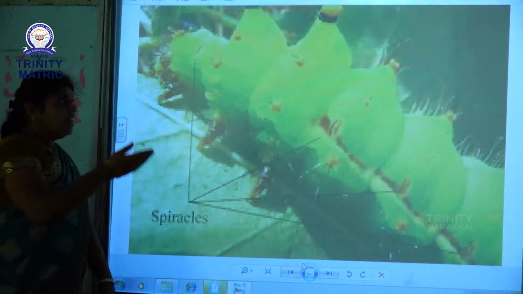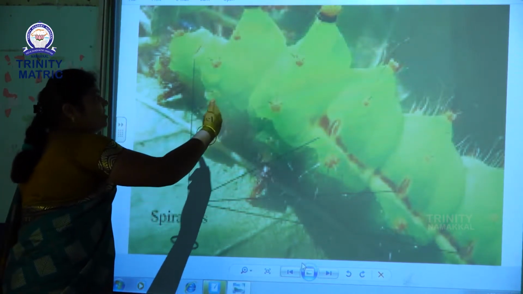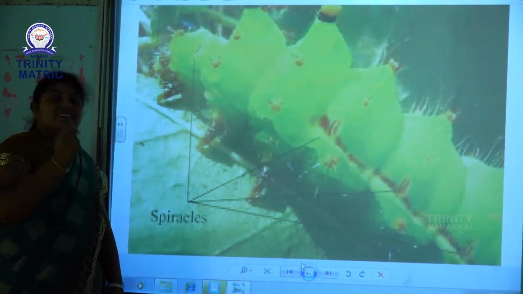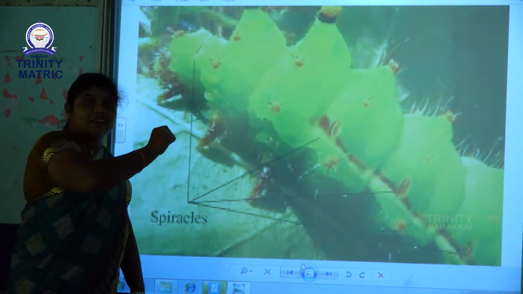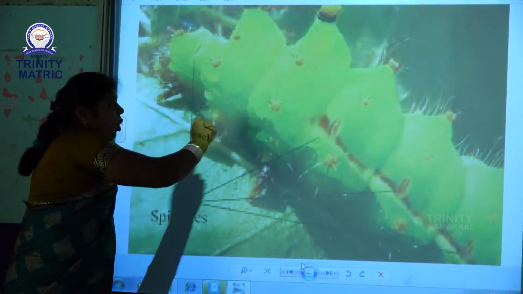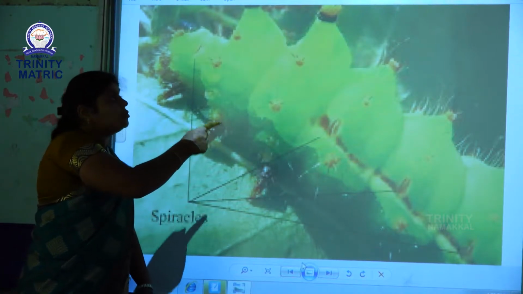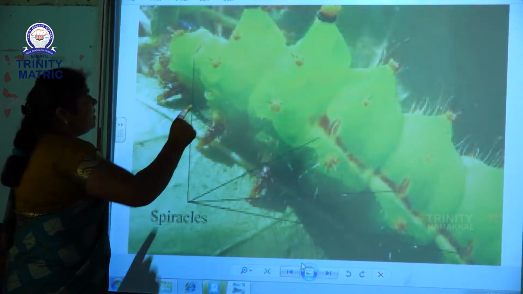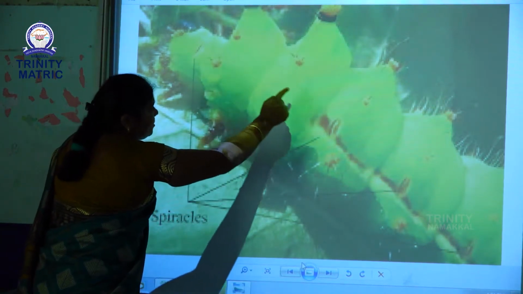Next, dear children, what is this picture? This picture is a grasshopper. Grasshoppers breathe through their air holes. Those air holes are called spiracles. See the picture here. Here is one hole. More holes are there.